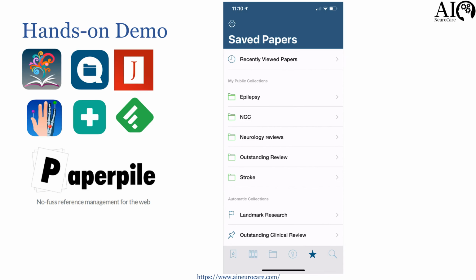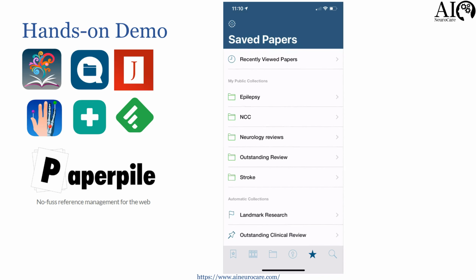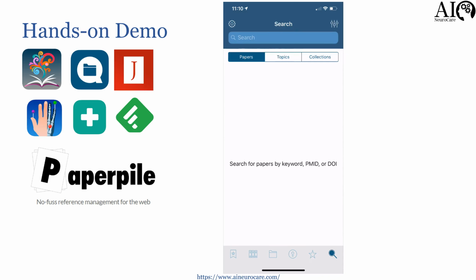Lastly, my saved papers come in. So this is my collection, which is public. And then I can actually make a private collection that I don't want to share with anyone. And at the very end, there's direct search. It is okay, it is not the best, but at the end of the day, you have something.